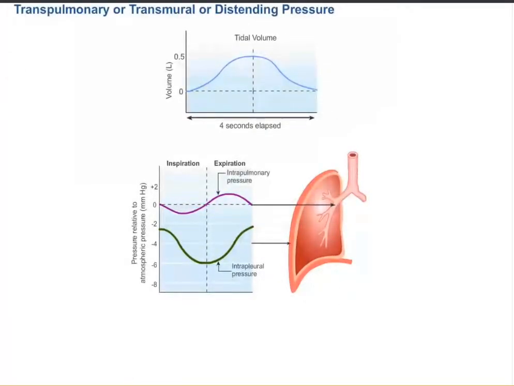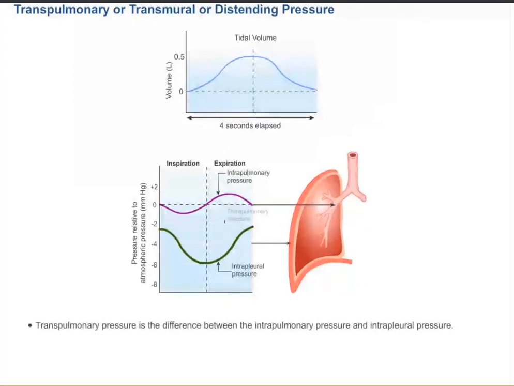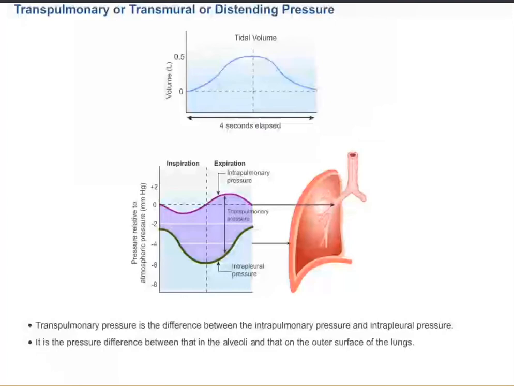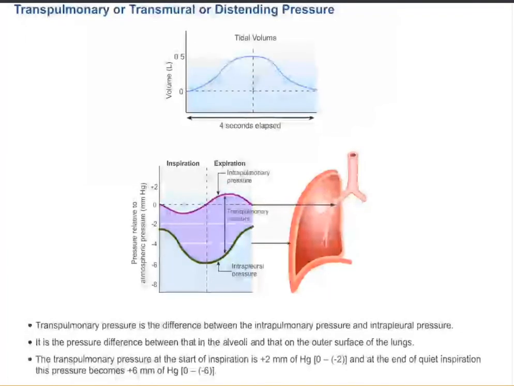Transpulmonary, or transmural, or distending pressure. Transpulmonary pressure is the difference between the intrapulmonary pressure and intrapleural pressure. It is the pressure difference between that in the alveoli and that on the outer surface of the lungs. The transpulmonary pressure at the start of inspiration is +2 mm of mercury, and at the end of quiet inspiration, this pressure becomes +6 mm of mercury.